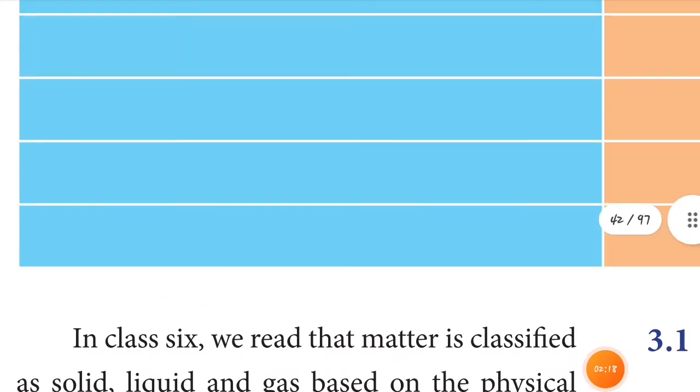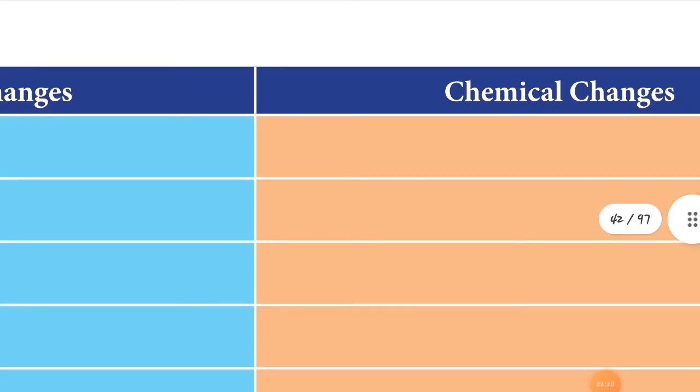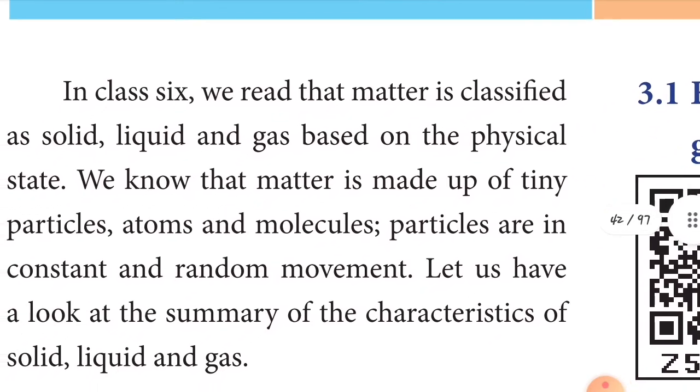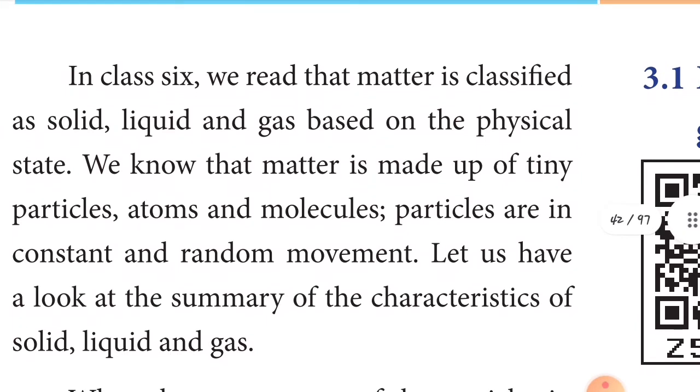Okay, children, see this tabulation of physical and chemical changes. Now I'll tell you the answers. Children, you write here. So in class 6th, we already read about matter, children, solid, liquid and gases, based on the physical state. Now you know the matter is made up of tiny particles, children, atoms and molecules. Here the particles are in constant and random movement, children.